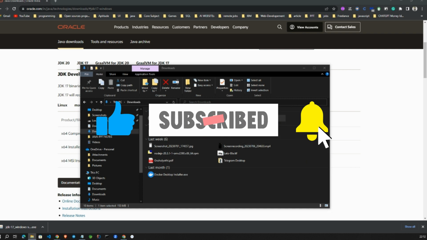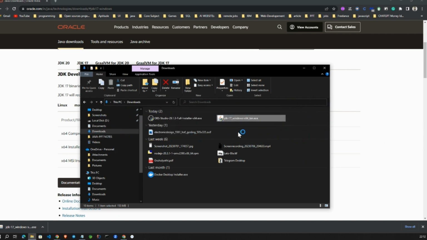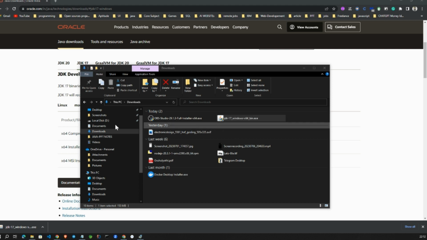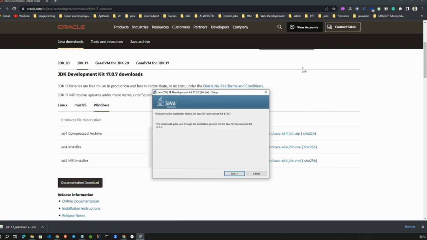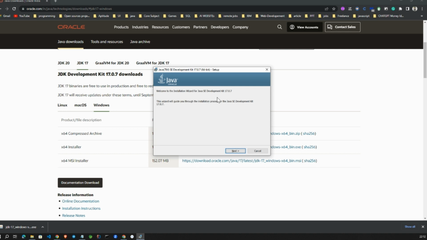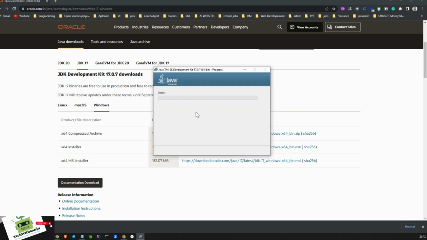It will ask a pop-up; you need to click Yes. Then it will show like this. You need to set up your JDK as 17. Click on Next. It will show which directory it is being stored in. Later on we need this when we configure the environment variable. Anyway, I already have it, and I will show you once again. Later on I can delete it.